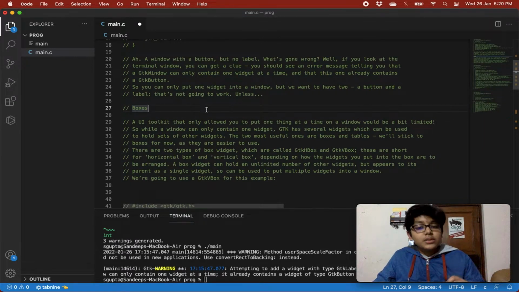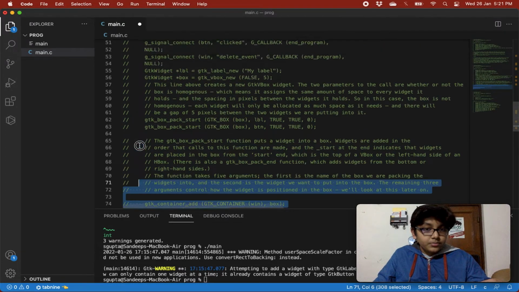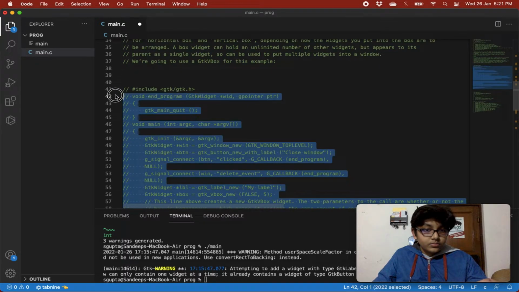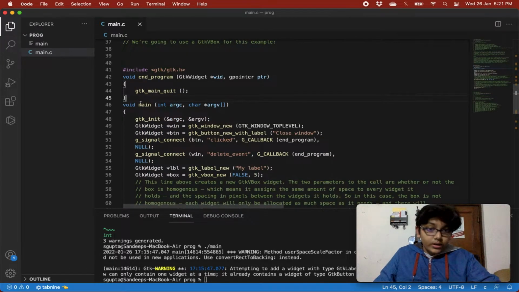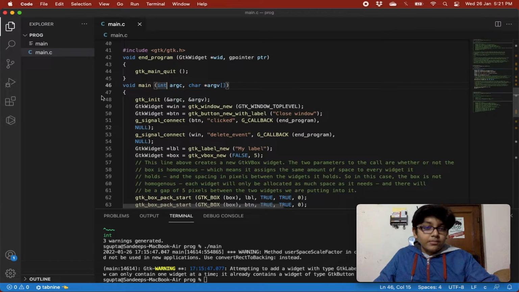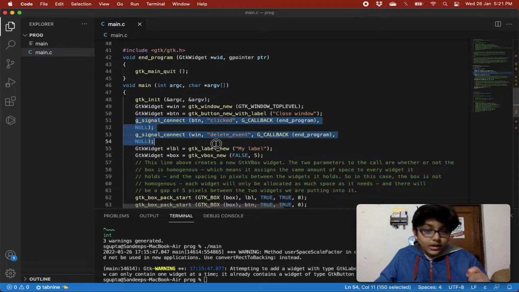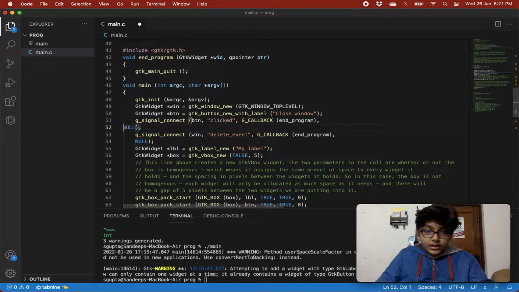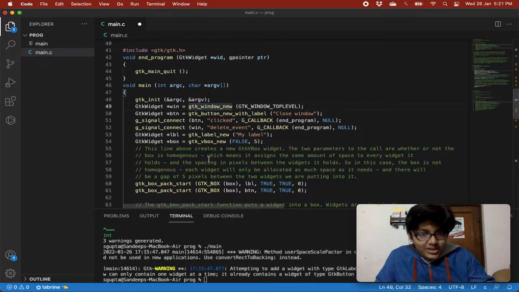We are going to use a GTK V box for this example. Let's study the code first. Let's save this and let's study the code. Till now it is the same as the previous program, right? Now over here we have our main method, the same. We are initializing GTK, that's the same. We are creating our two widgets, that's the same. We are connecting two signals, one to the button and one to the window, that is the same thing. But I'm just mixing and matching how to display it.